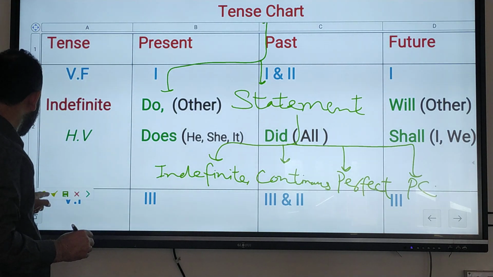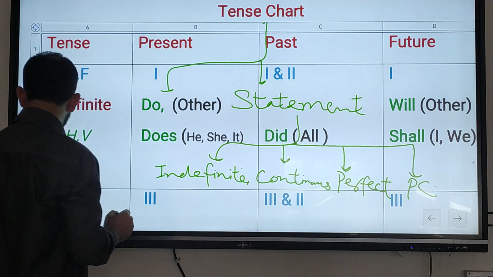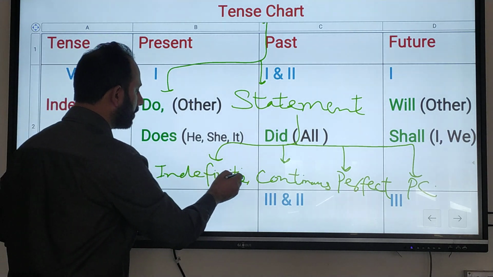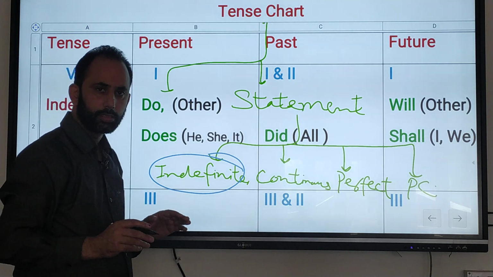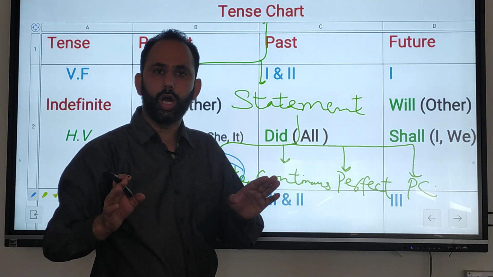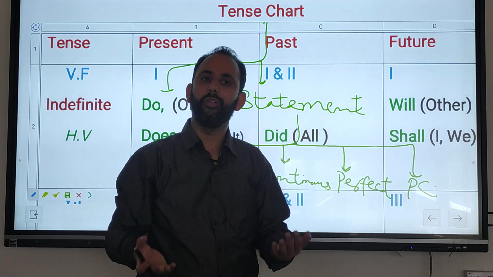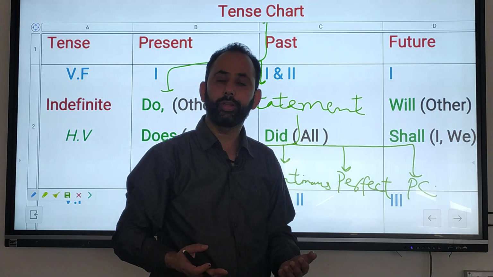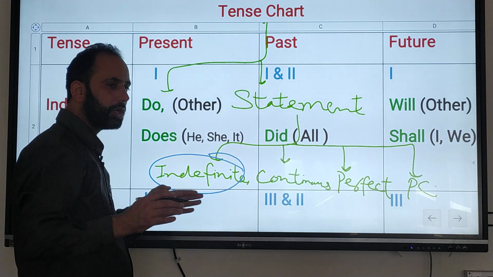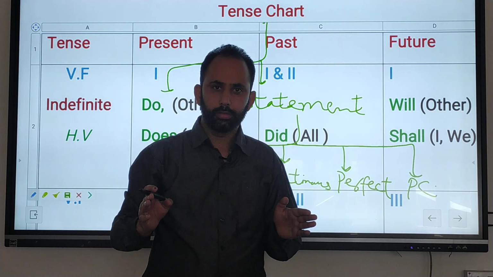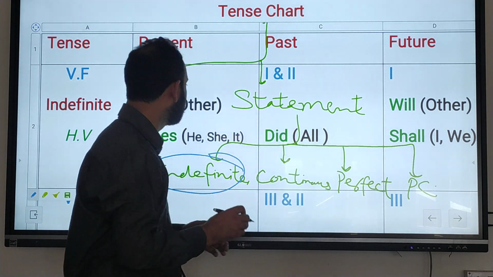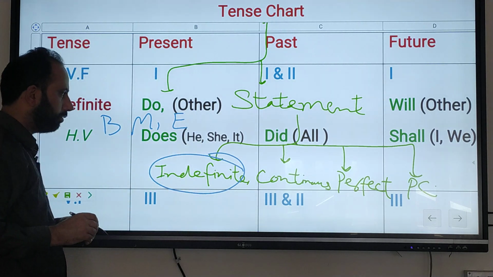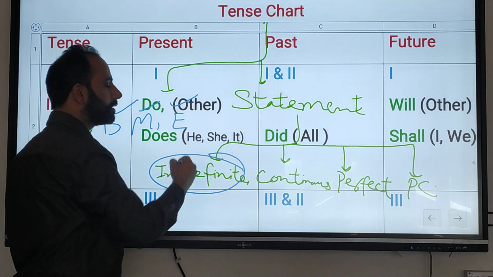I have already discussed with you what is meant by indefinite. Indefinite means we don't know when the work was done. I eat, you don't know when I ate. I teach, you don't know when I taught. I already told you that according to statement, action has three stages: beginning, middle and end. We have to see these three levels in the action.